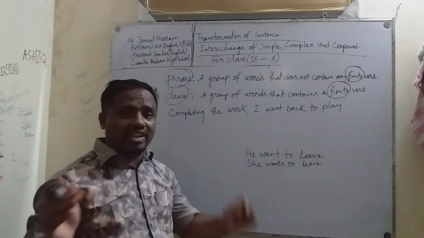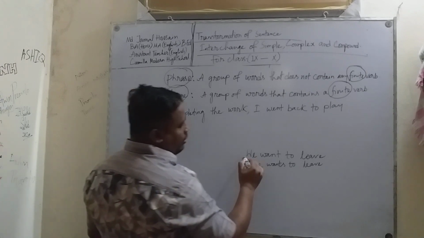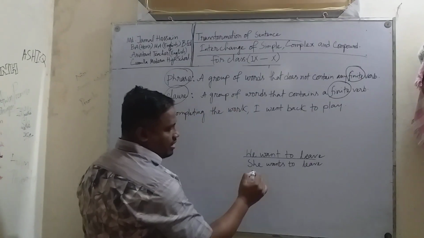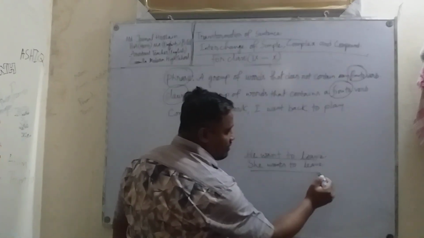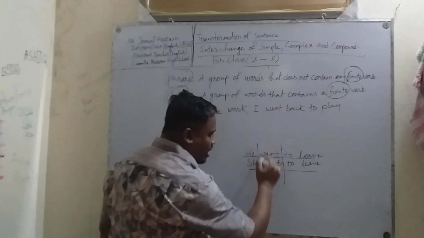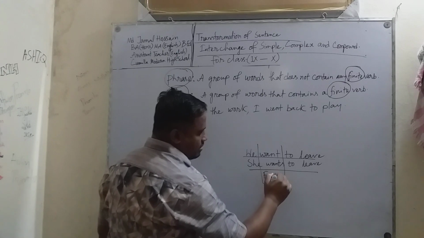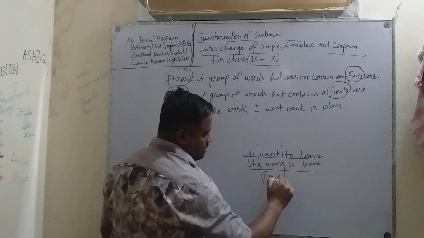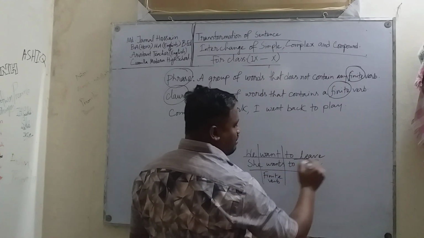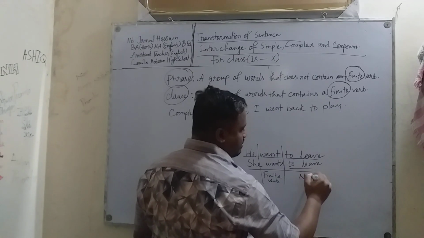Now, I am going to clear this. Here, we want to live. On the other hand, she wants to live. In this, want and wants are finite verbs. On the other hand, to live is a non-finite verb.